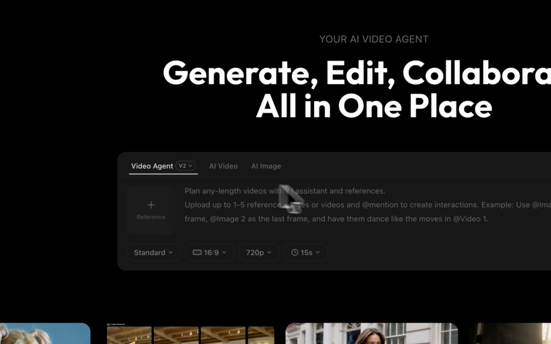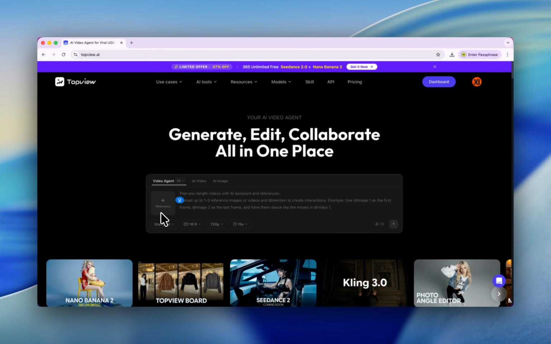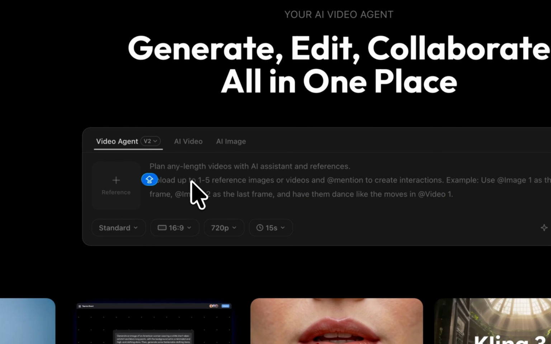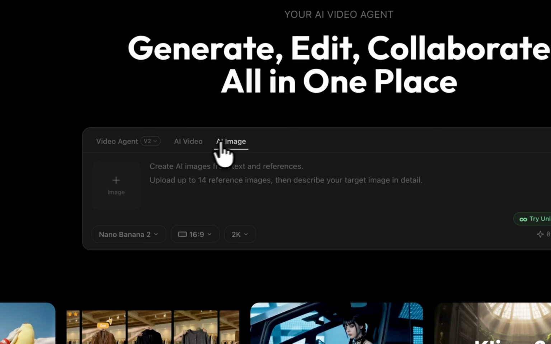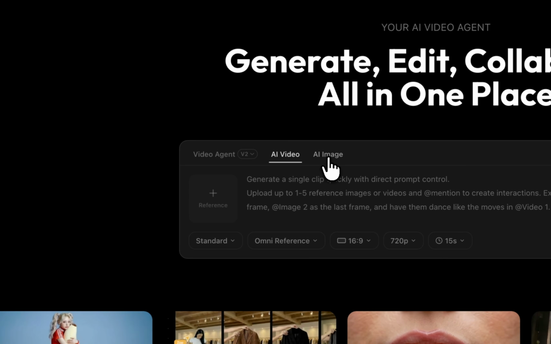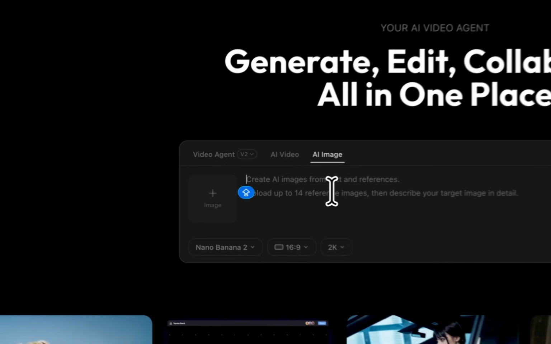So basically, here is a place, this is where we're playing around. A huge input box. You're able to upload images as references, and you are able to type your prompt from here. And above, we have 3 buttons. First is video agent, second is AI video, and also AI image. So let's try this AI image first.